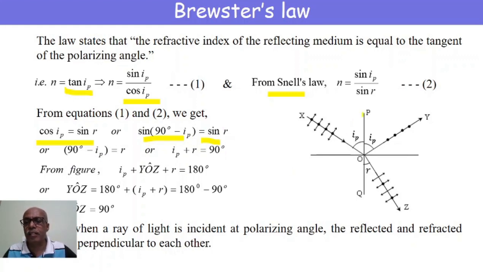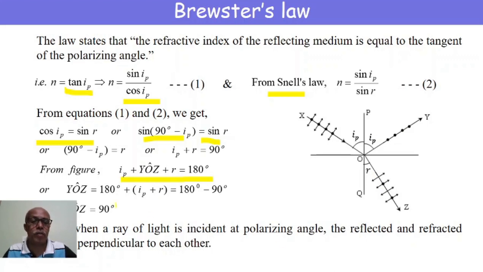From the figure, angle POQ equals 180 degrees. POQ consists of POY plus YOZ plus ZOQ. Therefore, it is IP plus angle YOZ plus angle r, that is equal to 180 degrees.